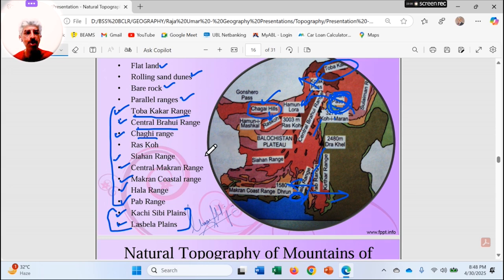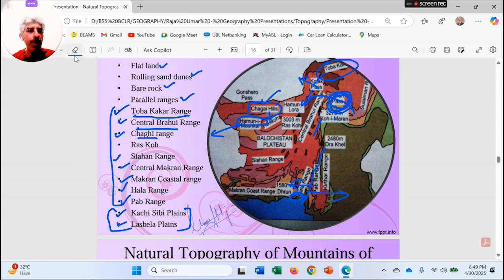Rugged landscape, sand dunes and bare rocks are there, and there is very little rainfall in this region. Another very important characteristic of this region is that it has salty lakes, and these salty lakes are known as Hamuns. Hamun is a Persian word; in Persian, Hamun means a salty lake. So Hamun-e Mashkhel is the biggest one in this area.